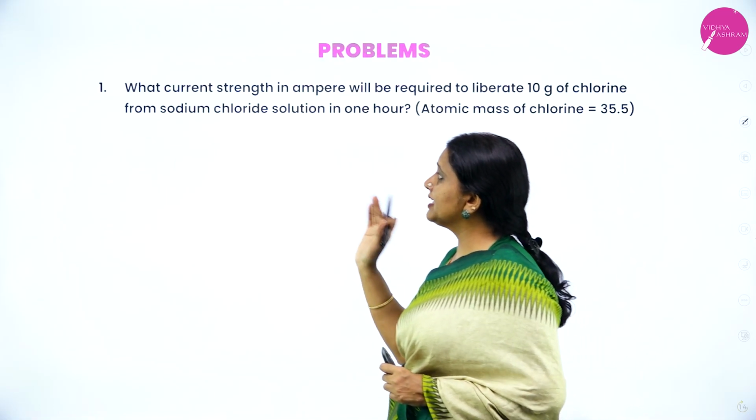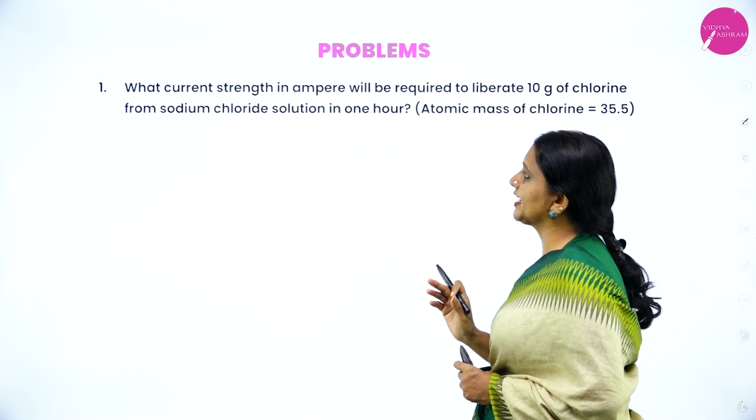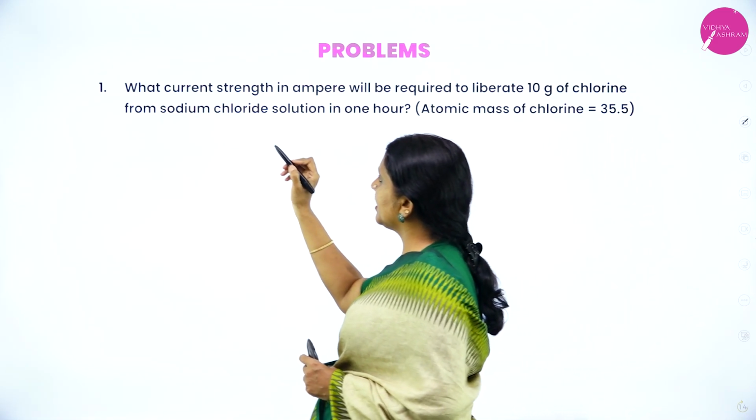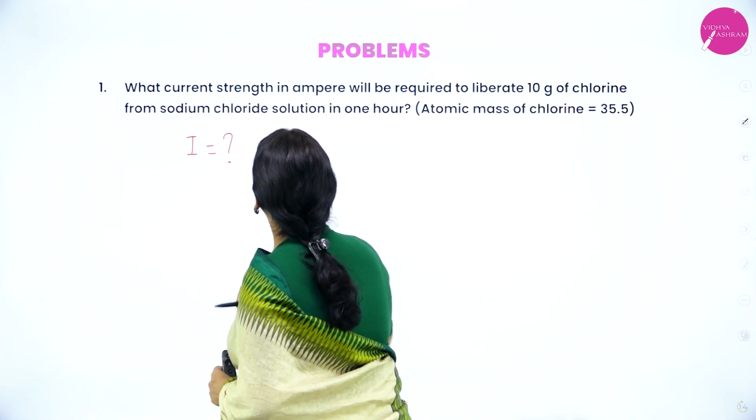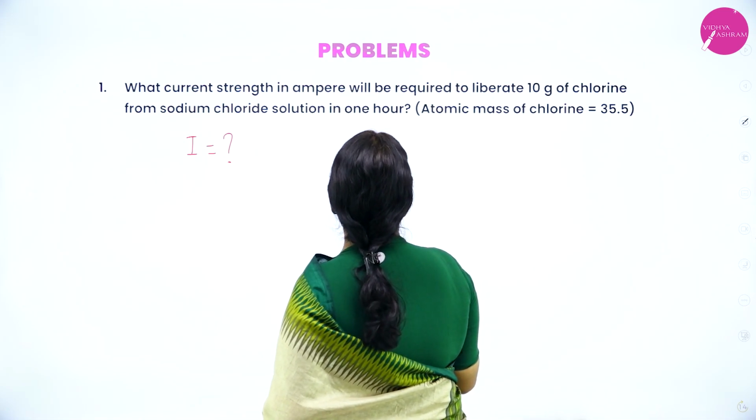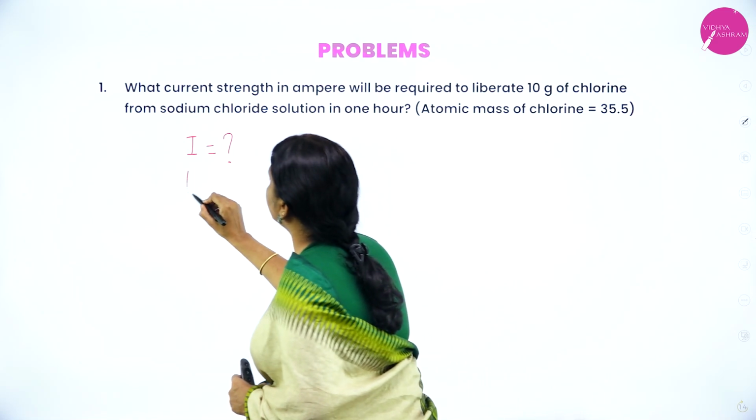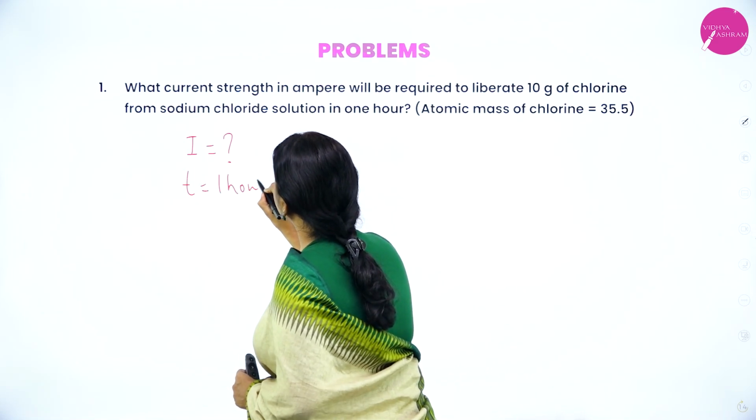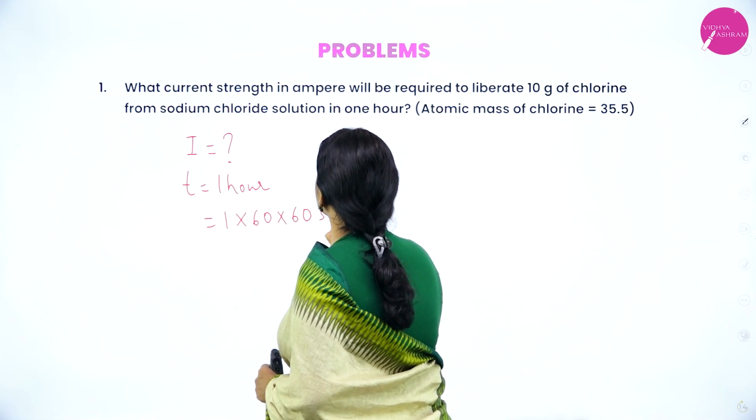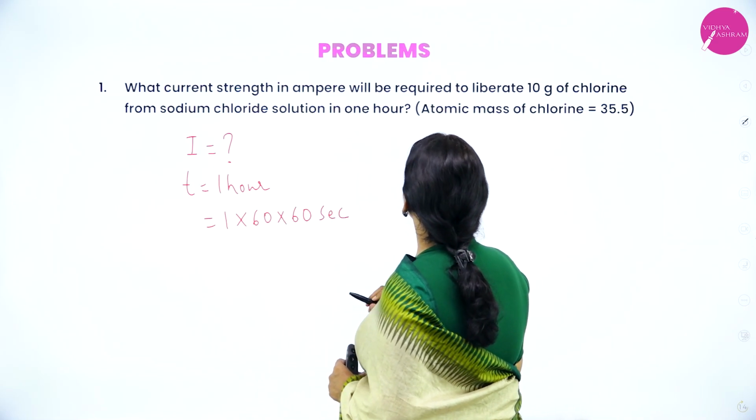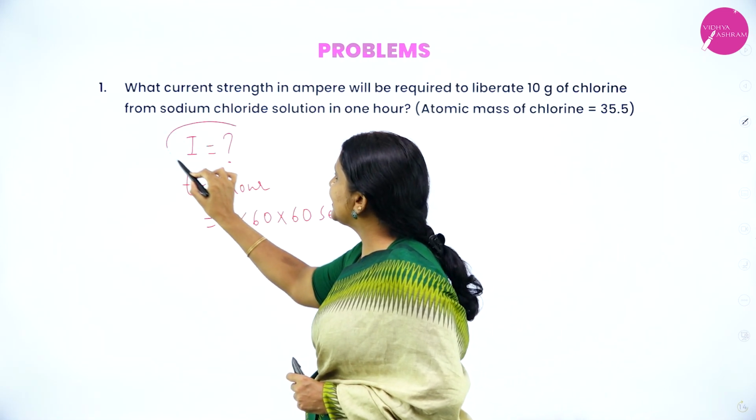Now, let us consider a problem on Faraday's first law as well as second law. What current strength in ampere? We need I. How much current will be required to liberate 10 gram of chlorine from sodium chloride solution in 1 hour? Time is 1 hour, but you have to convert into seconds: 1 into 60 into 60 seconds. Atomic mass of chlorine is 35.5. You have to find out the current strength.